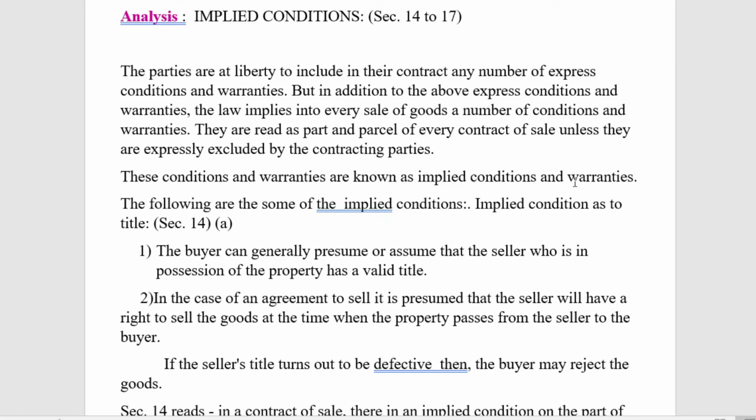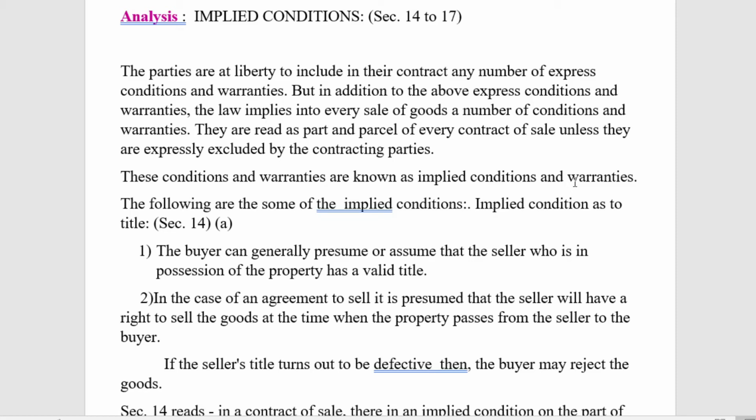Here the buyer and seller may express certain conditions and warranties, and those will be expressed. But besides that, the law prescribes certain conditions that will be implied, that need not be expressed. That is the common thing.